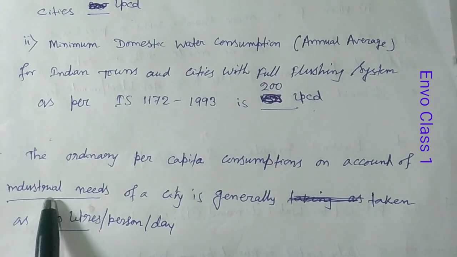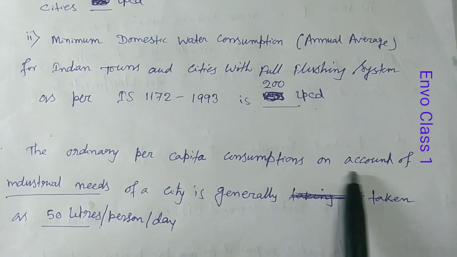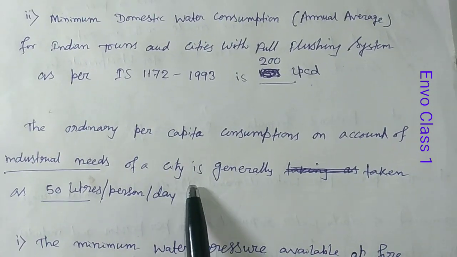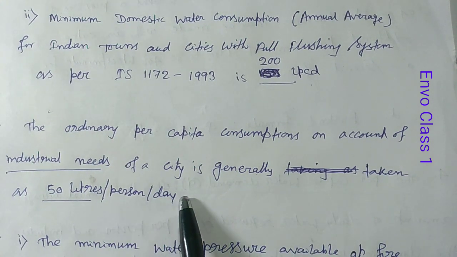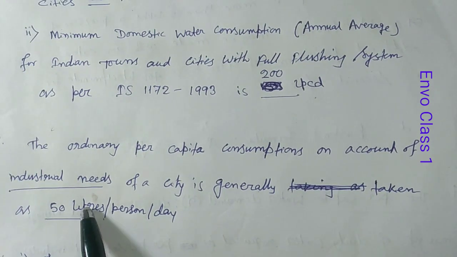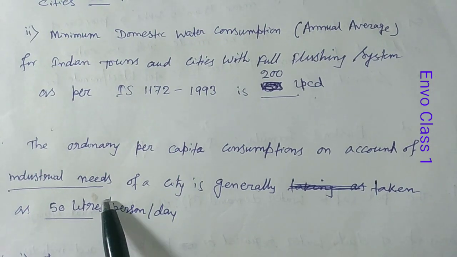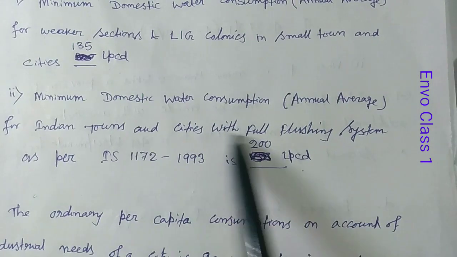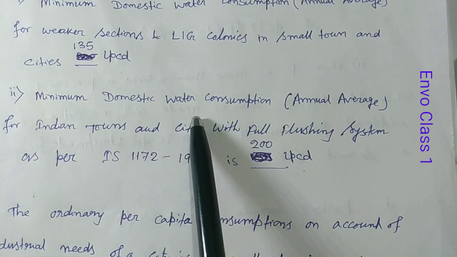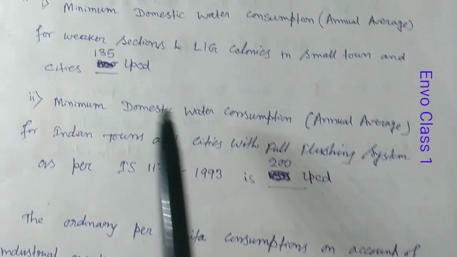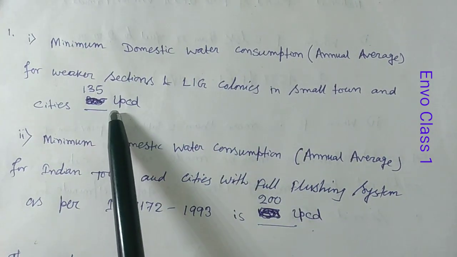Now this is industrial water need. The ordinary per capita consumption on account of industrial need of a city is generally taken as 50 liters per person per day. So you should remember this figure, that industrial need is 50 liters per person per day, and with full flushing system the minimum domestic water consumption is 200 LPCD, and in all other cases except this full flushing system it is 135 LPCD.